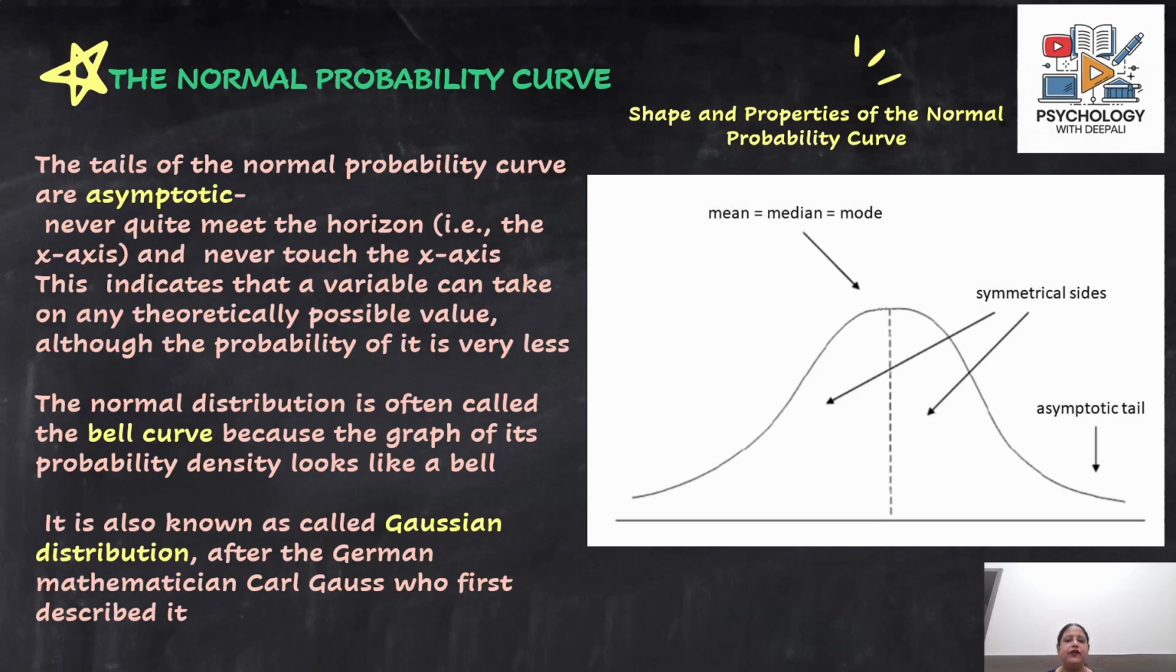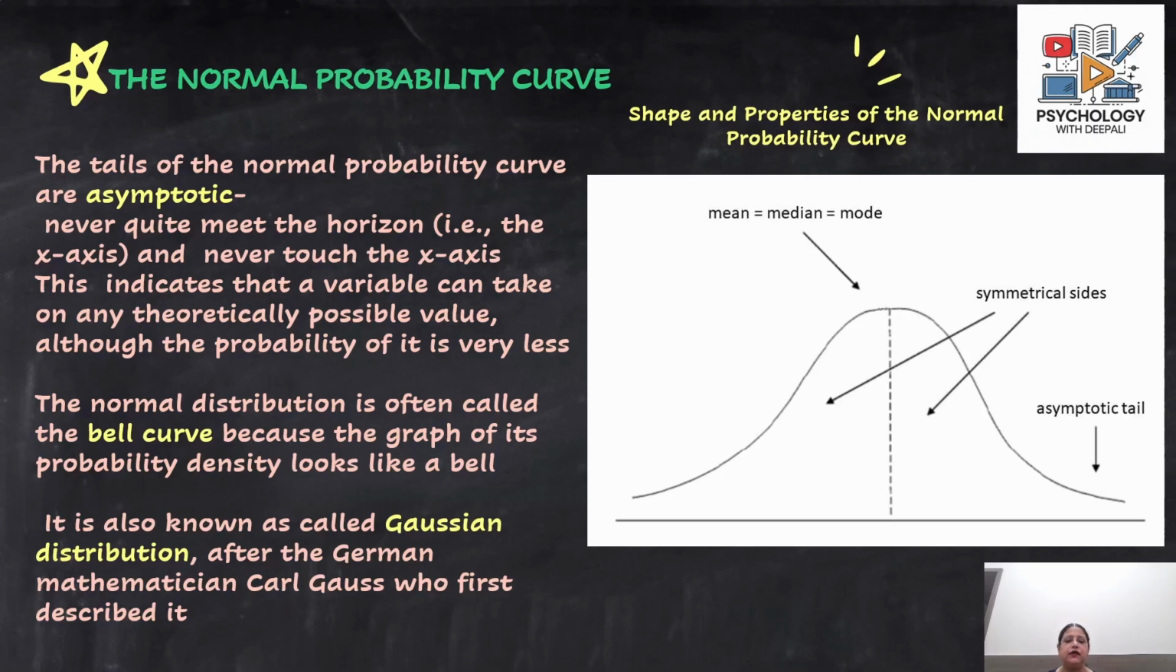Asymptotic means they never meet the horizon, that is the x-axis, which is the asymptote. So they never touch the x-axis, which indicates that a variable can take on any value, which is theoretically possible, even if it may not be practically possible. Even if there is a 0.0001% chance of a score falling beyond the level that we are expected to see, the probability theoretically is there, but it is very small. Therefore the tails of the curve never touch the x-axis, because we assume that there is scope for some extreme scores to lie somewhere at the extremes of the normal probability curve.